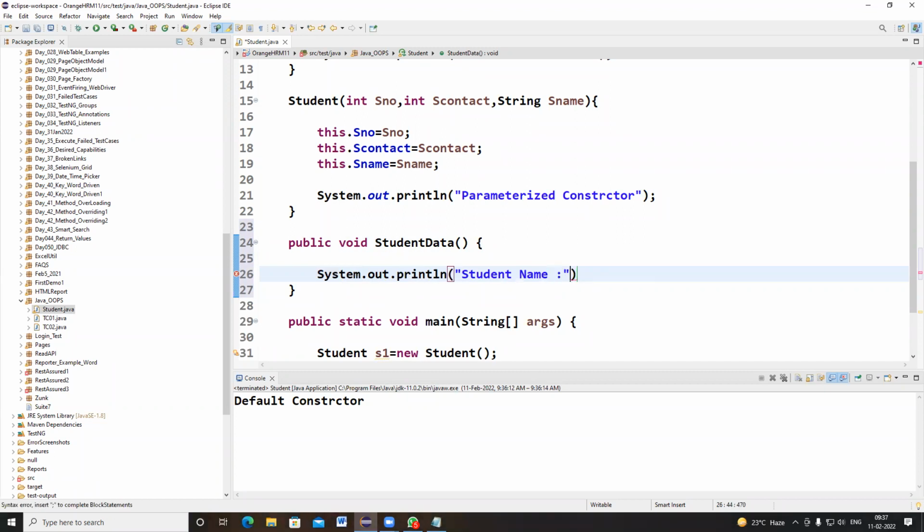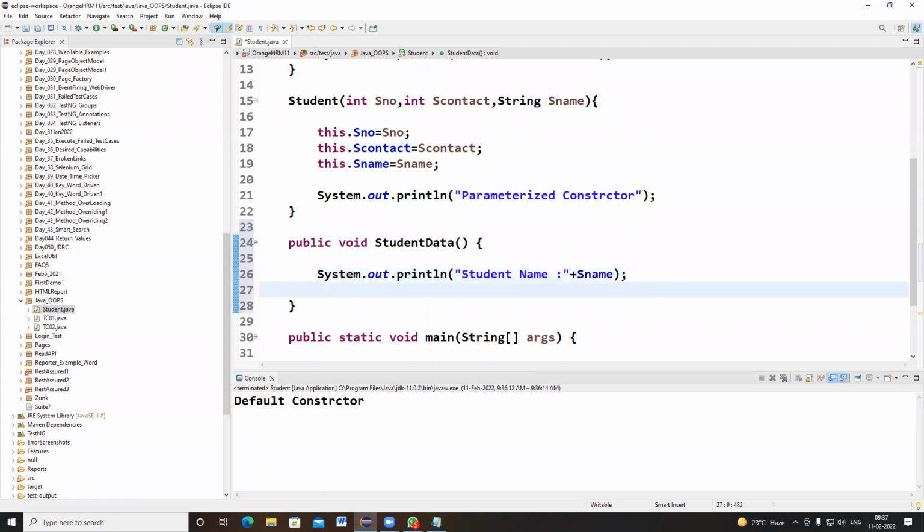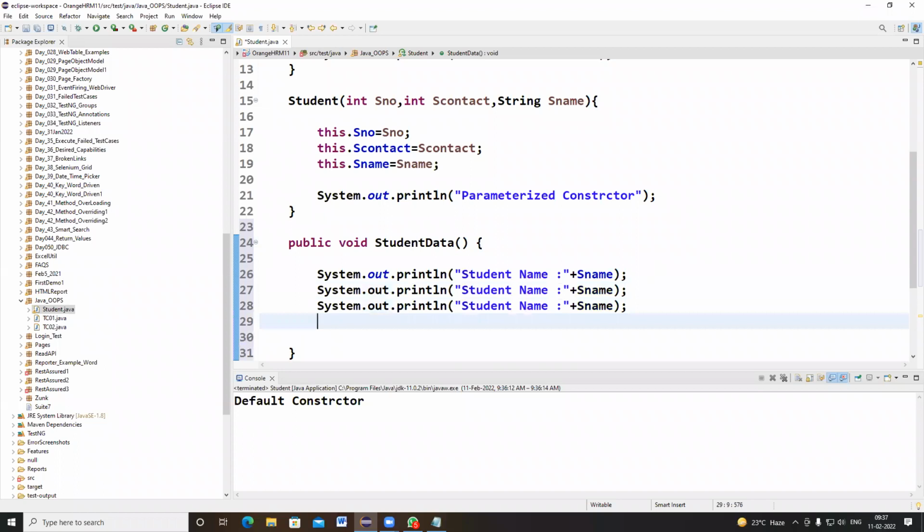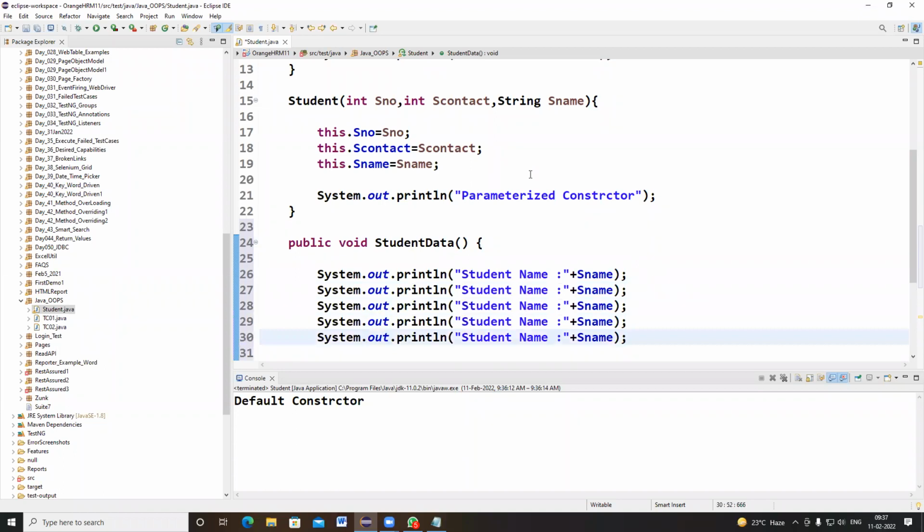Student name I want to print, so name, and student name and student number.